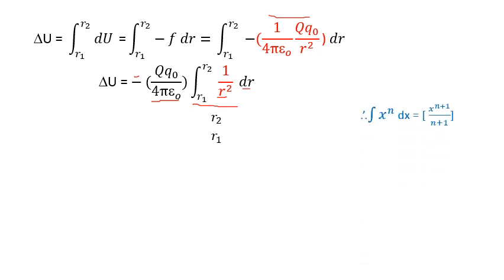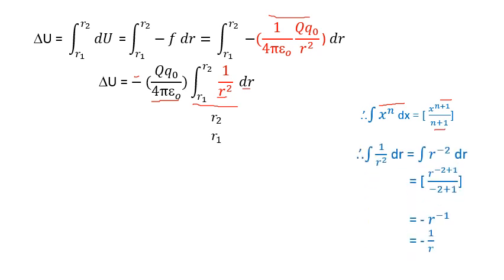Now this is the standard form: integration of x raised to n with dx is x raised to n plus 1 upon n plus 1. Here we have to find the integration of 1 upon r square. We can write 1 upon r square as r raised to minus 2. So the value of n is minus 2. So minus 2 plus 1 divided by minus 2 plus 1.